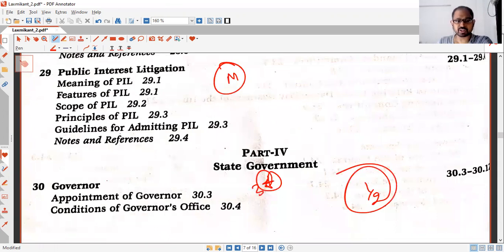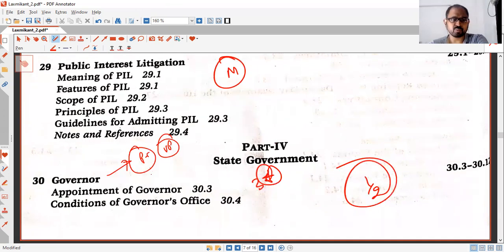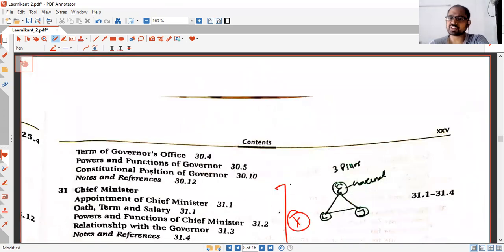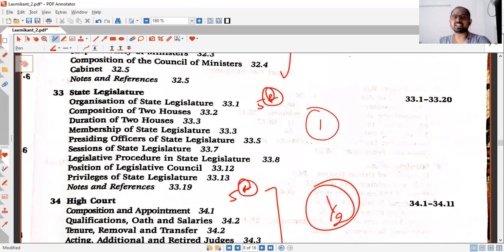We have talked about governor. Read the governor with president and vice president. Then moving on to the chief minister and council of ministers, we have talked about them also. You can read them with the central PM and the central council of ministers. Not much time taking. In state legislature, you read it with parliament.